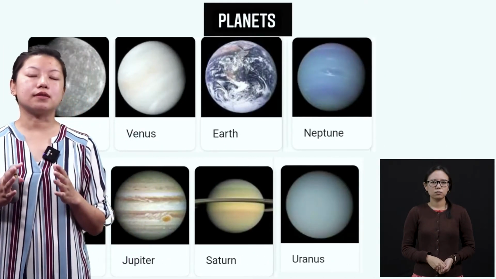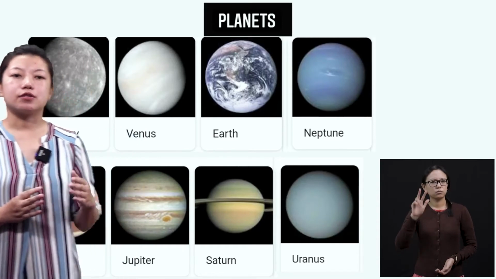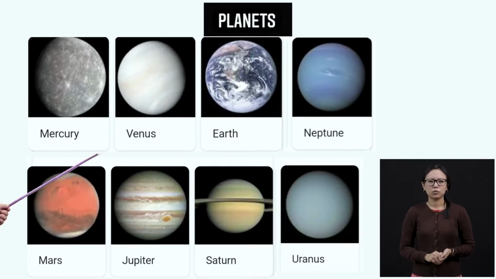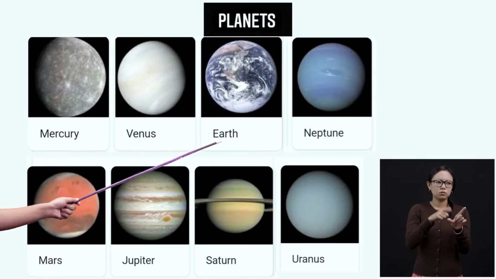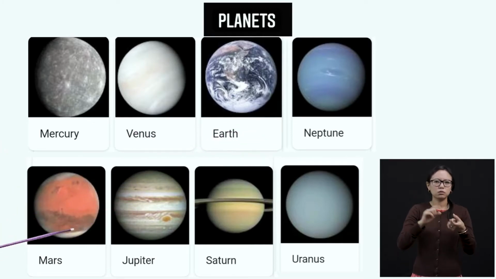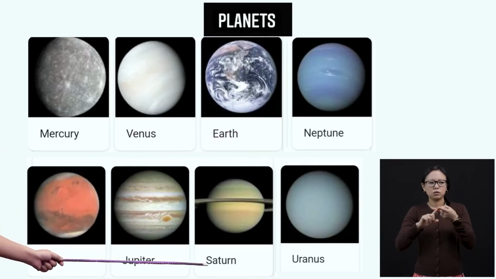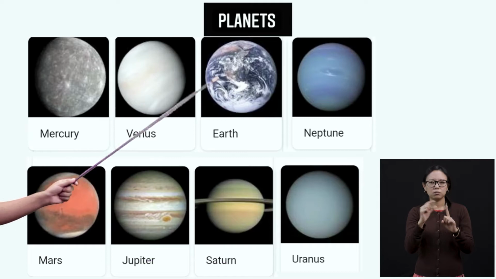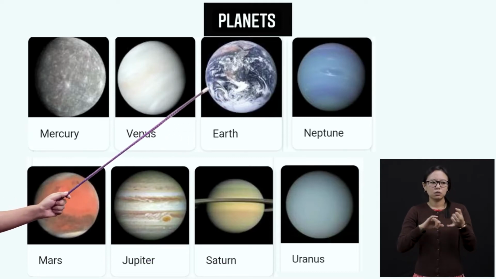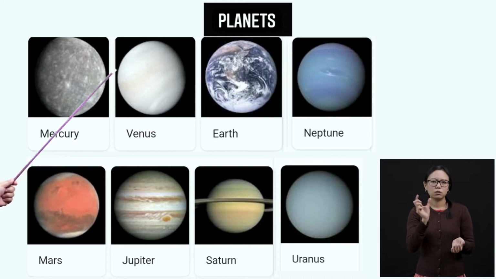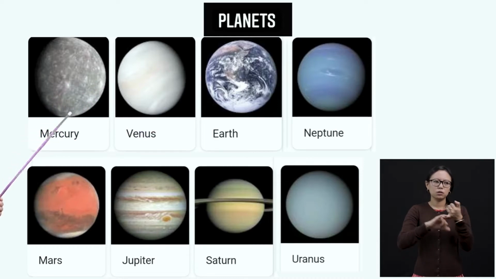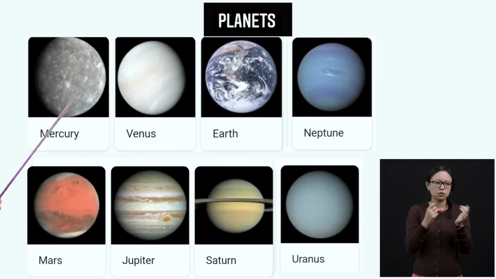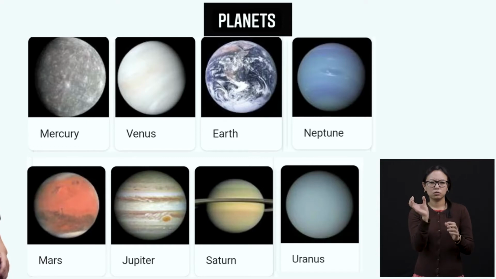Now talking about the 8 planets that we have. So I'm showing you the image here. We have Mercury, Venus, Earth, Neptune, Mars, Jupiter, Saturn, and Uranus. So of all these 8 planets, Earth is the only planet where human beings live. And the smallest planet is Mercury, and the biggest planet is Jupiter. And Mercury is also the hottest planet because it is very close to the sun.